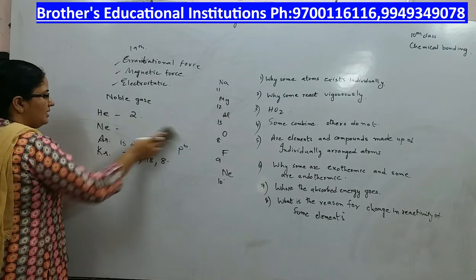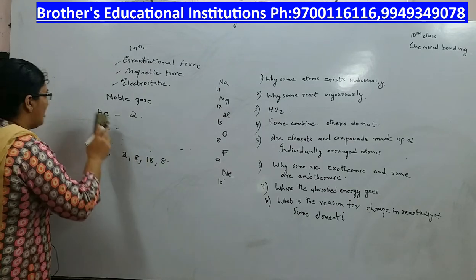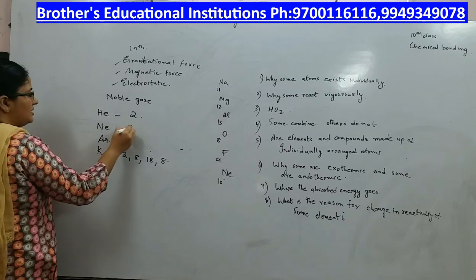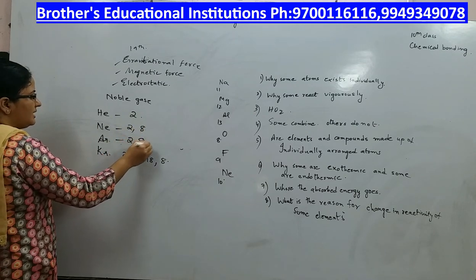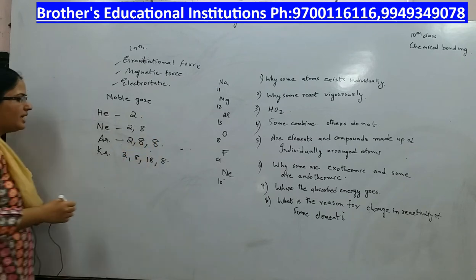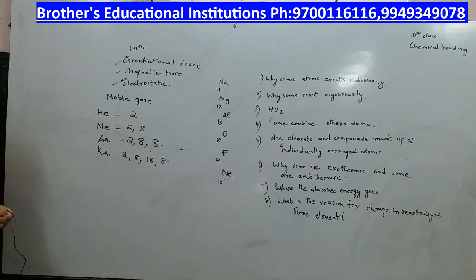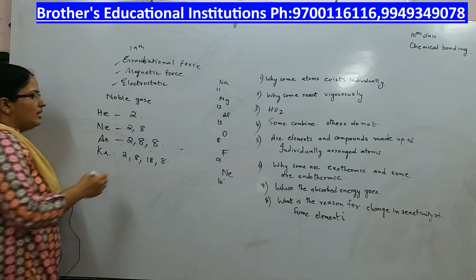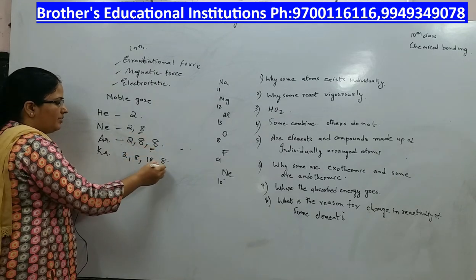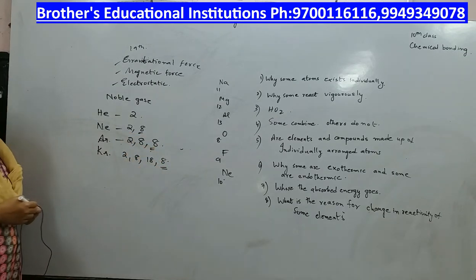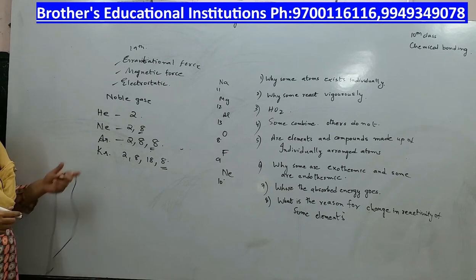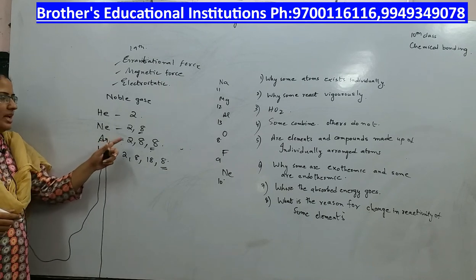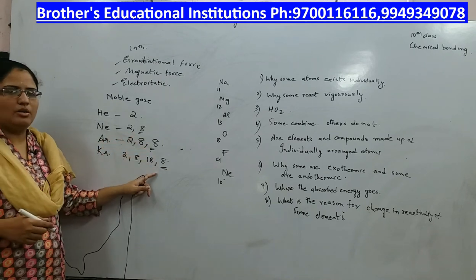The first shell has 2 electrons, in the next shell it has 8 electrons. For argon, first shell 2, next shell 8, third shell also has 8 electrons. Now if you see the arrangement, neon, argon, krypton are chemically stable, that is they do not combine with any other atoms, they do not participate in chemical reactions because they have 8 electrons in the outermost shell.